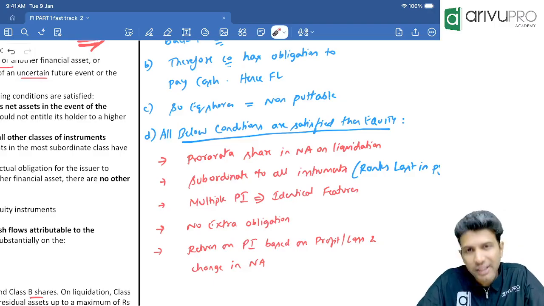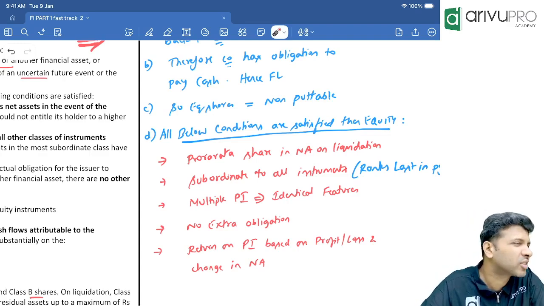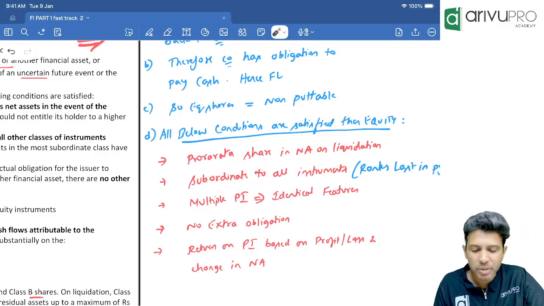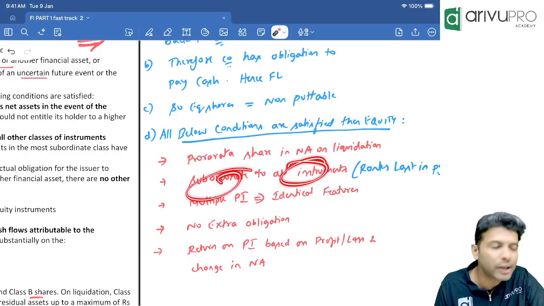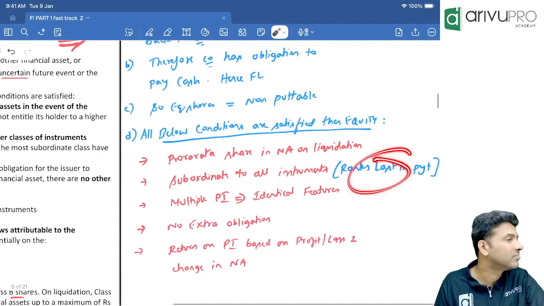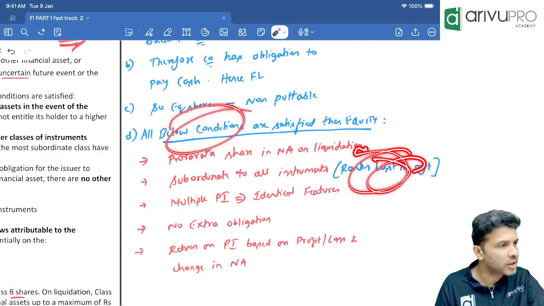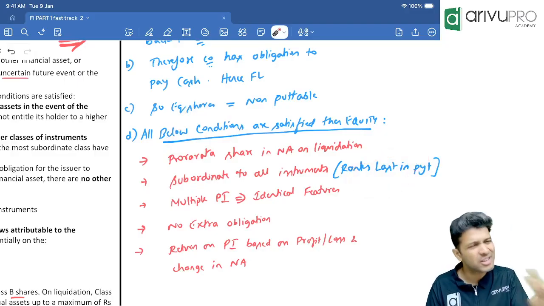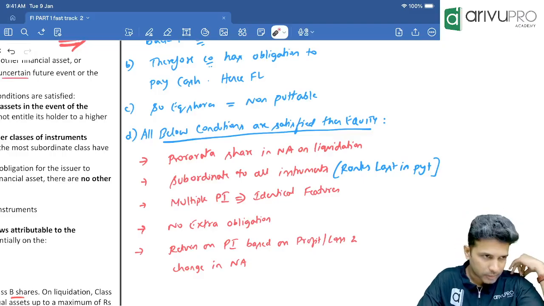Equity shareholders will get the payment. If a company shuts down, will equity shareholders get the payment first or last? Last. So that's the second feature. This putable instrument should be subordinate to all instruments. Subordinate to all instruments means it should rank last in payment. The payment for these putable instrument holders, will the company pay first or last? Last. If the payment to these putable instrument holders is made last, again it is an equity feature. Clear, sir? A third one.